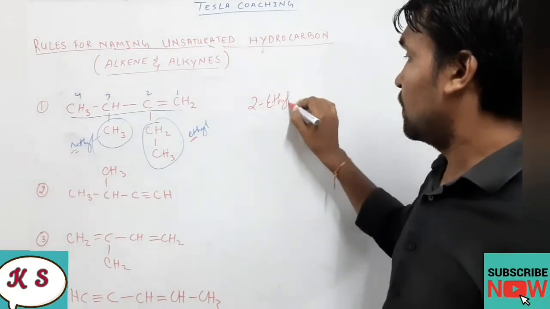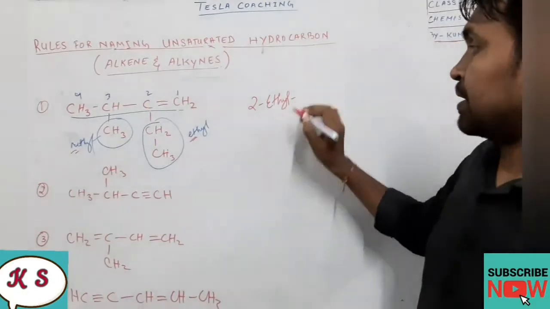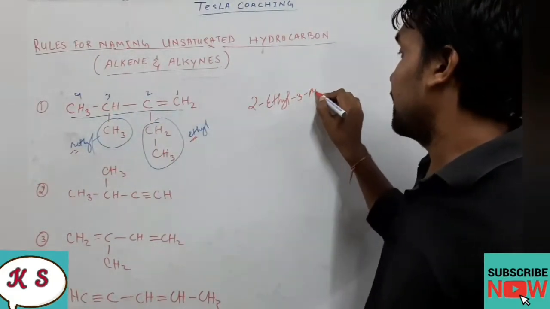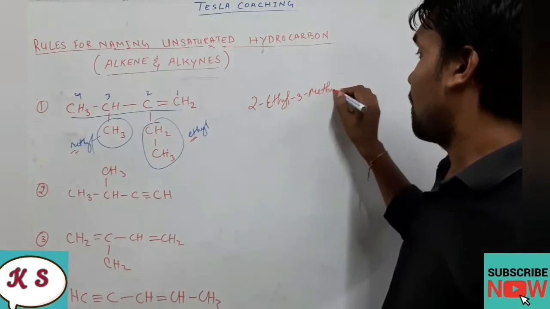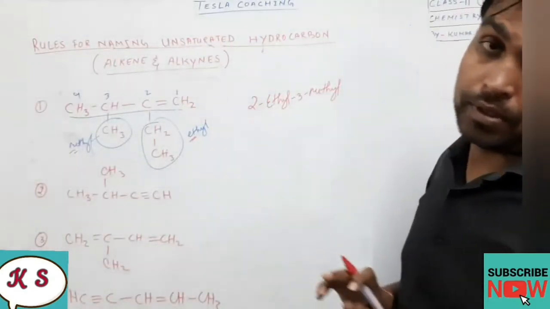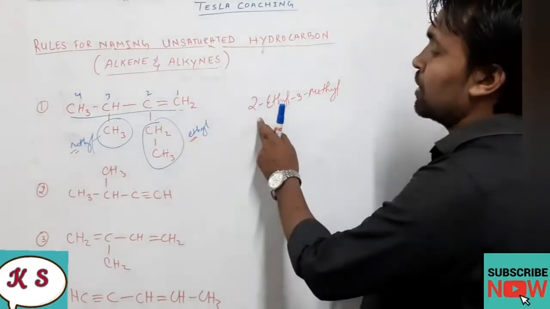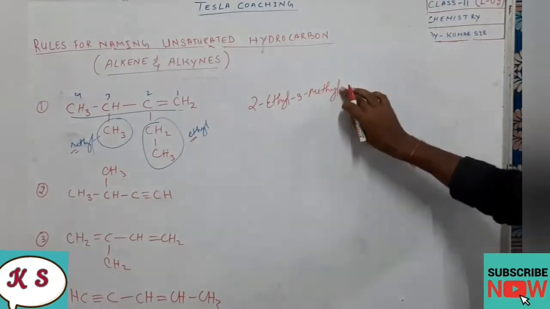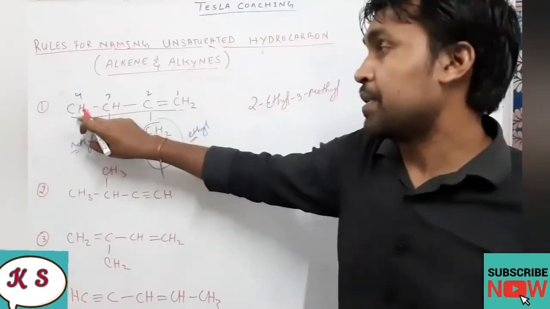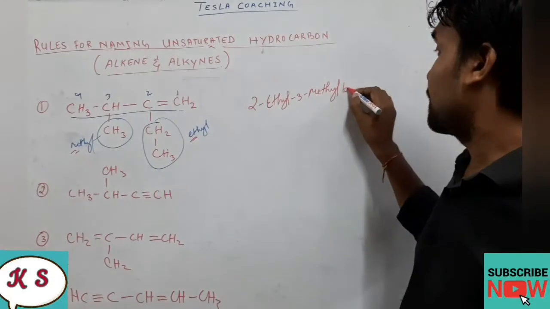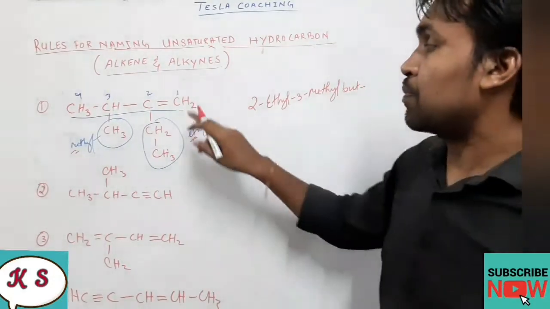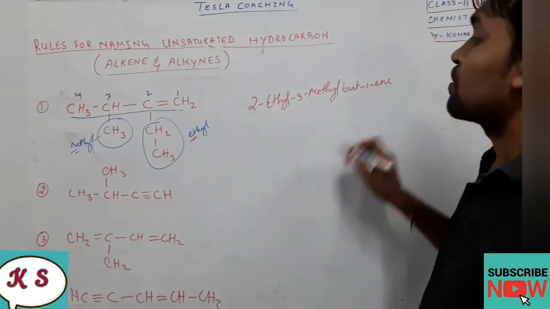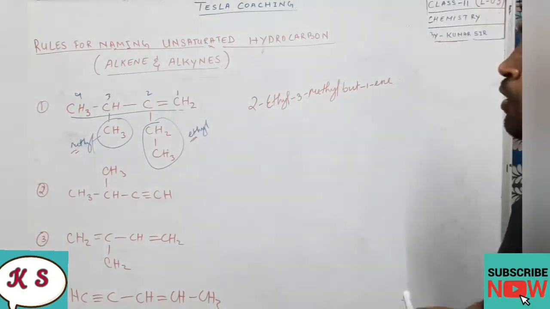2-ethyl, dash. What is the position of methyl? 3. So we'll write here 3-methyl. This dash is very important, you have to give. So 2-ethyl, 3-methyl, and what is the total number of carbons in the main chain? 4. So we'll write but, and what is the position of the double bond here? 1. So but-1-ene. So the name of this compound will be what?